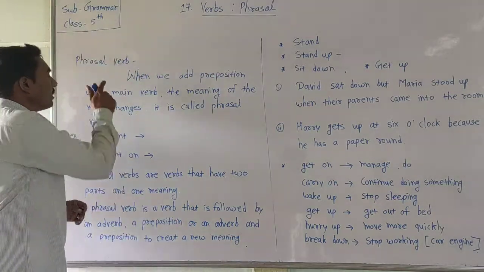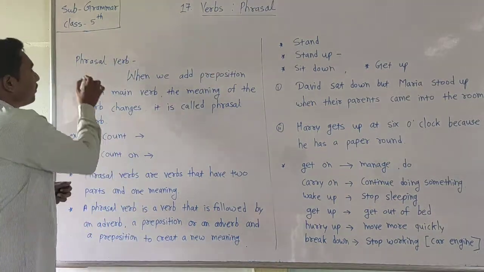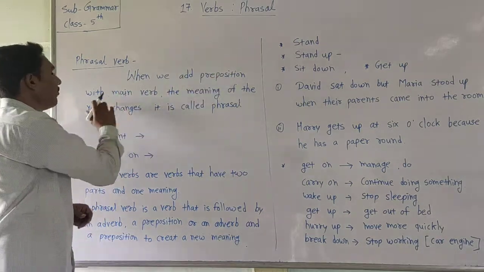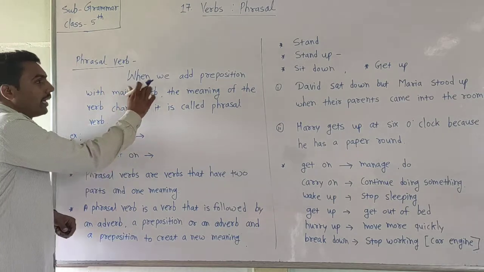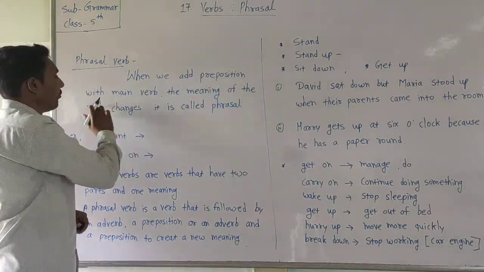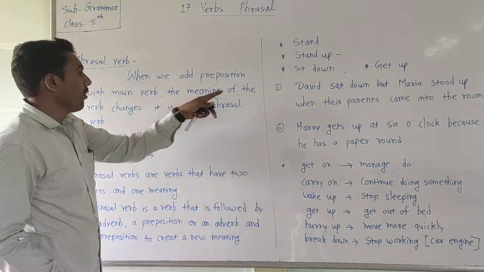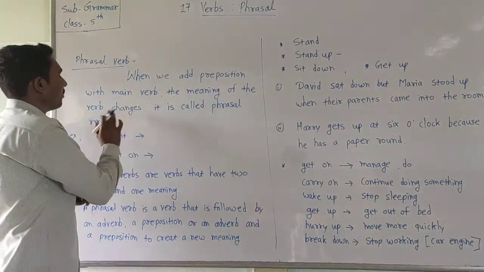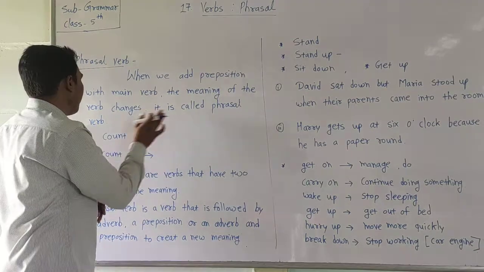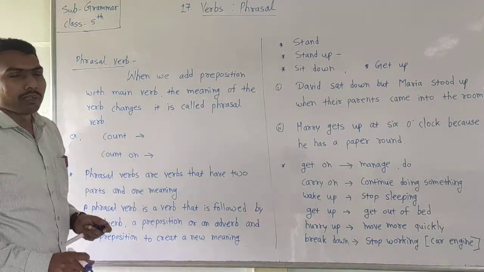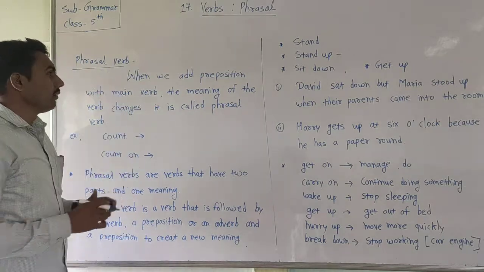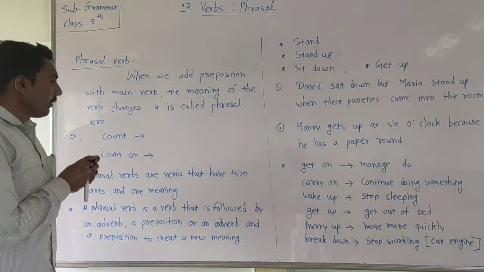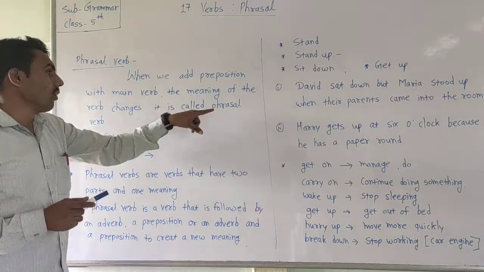Look here. What is meant by the phrasal verb? A phrasal verb is formed when we add a preposition to a main verb. When we add a preposition to the main verb, the meaning of the verb changes. It is called a phrasal verb. Are you getting my point? When we add prepositions to a main verb, the meaning of that verb changes. It is called a phrasal verb.